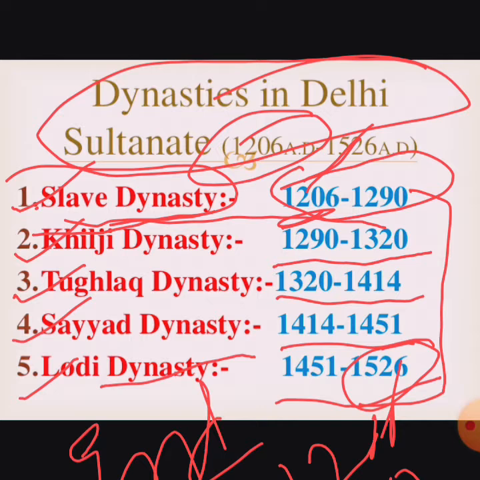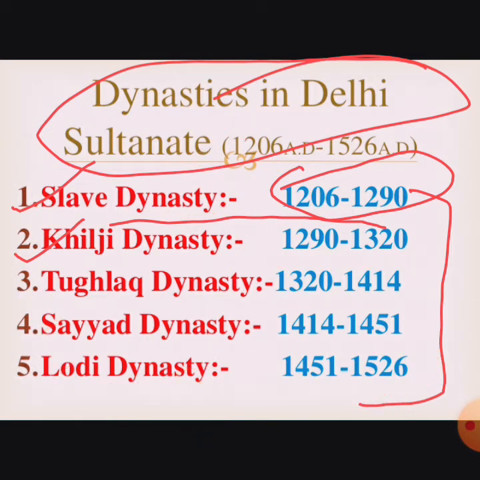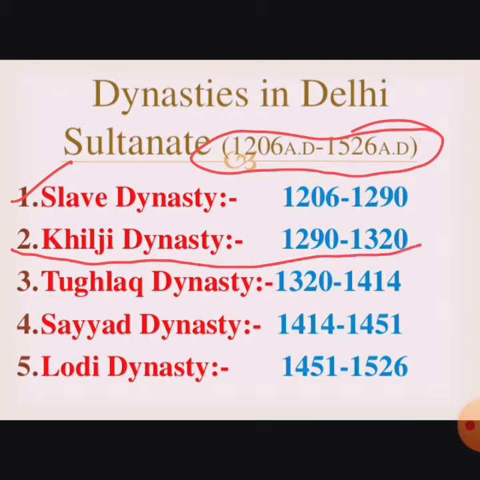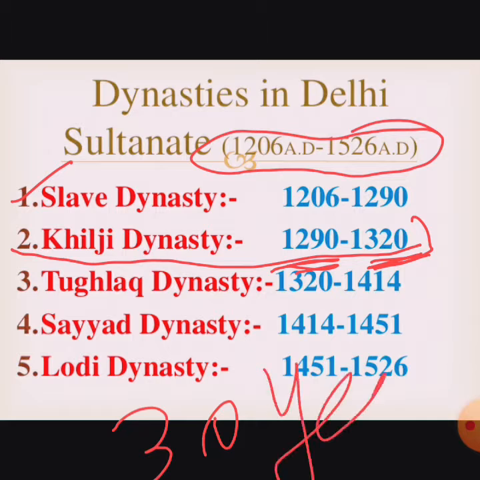So this way the Delhi Sultanate is divided between the different rulers. Okay, so I hope all these points are clear to you. Yesterday we already discussed the slave dynasty, and the time period of the Delhi Sultanate is 1206 to 1526 AD. Fine. Today we are going to discuss the Khilji dynasty, the second dynasty. Very short time period. सबसे छोटा टाइम पीरियड है. You can see here from 1290 to 1320. Only 30 years.